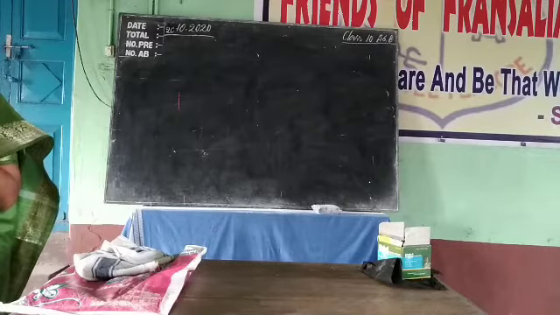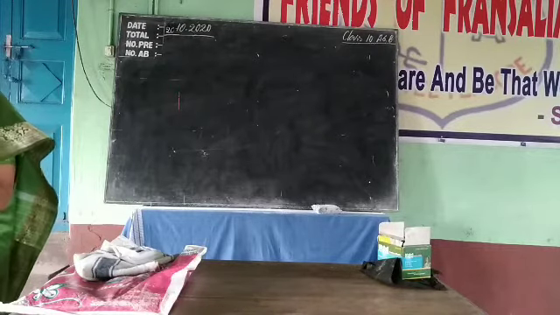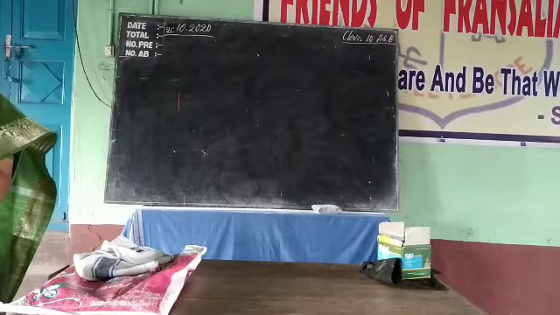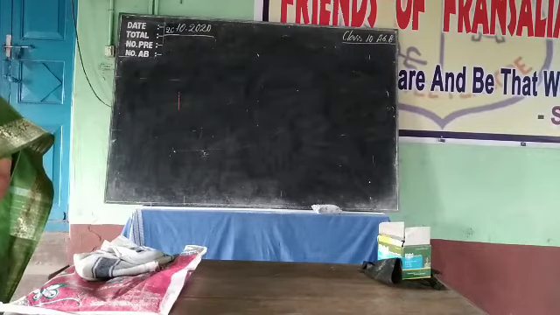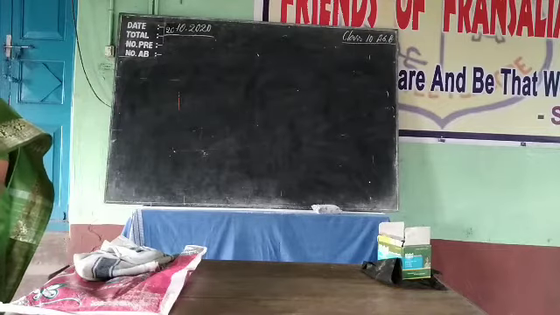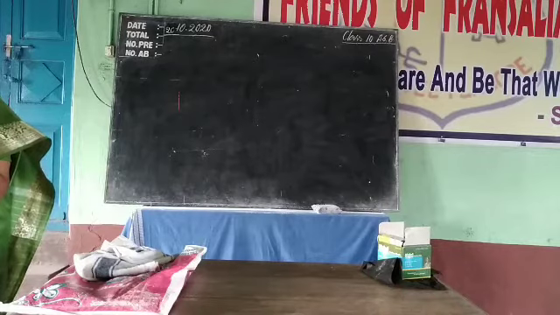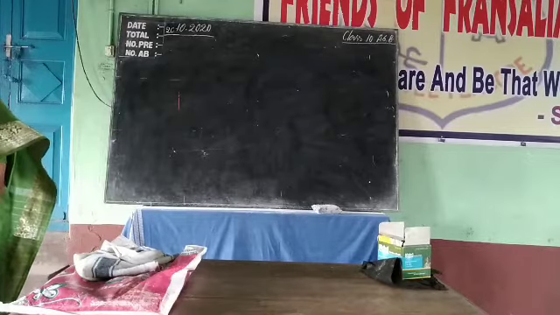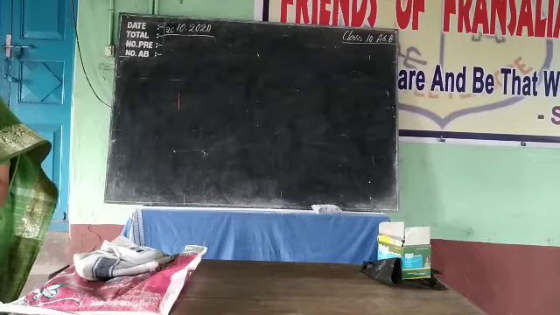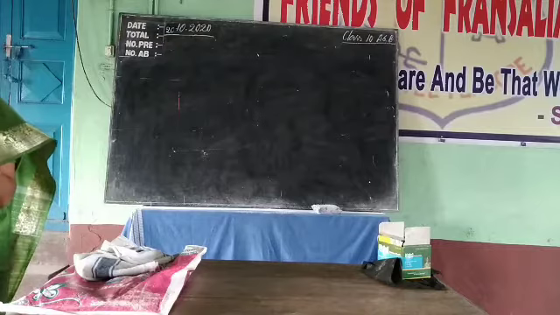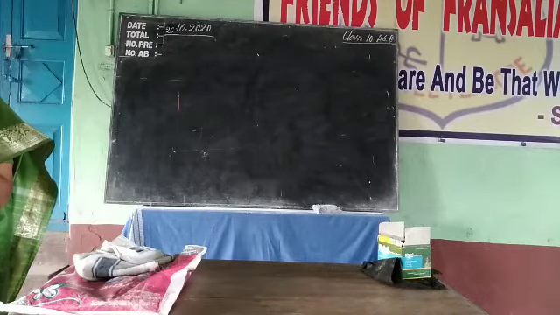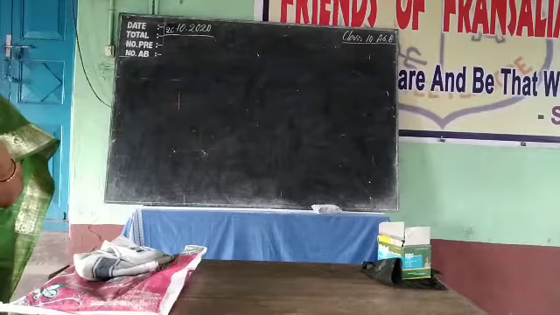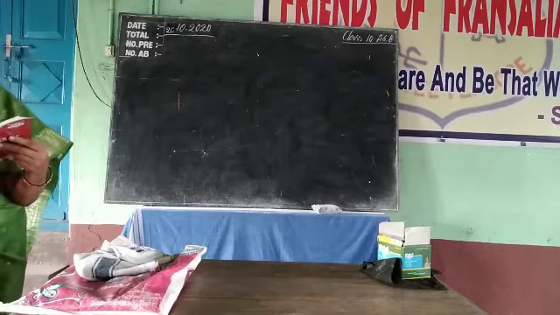Vitamin K is essential for the process of blood clotting. Why is vitamin K required for the process of blood clotting? What is the use of vitamin K? See under blood clotting. Yes, stand up and say the answer. Why do you require vitamin K for blood clotting? Blood clotting is stopping the blood coming out from the body through an injury or wound. That is blood clotting or coagulation.